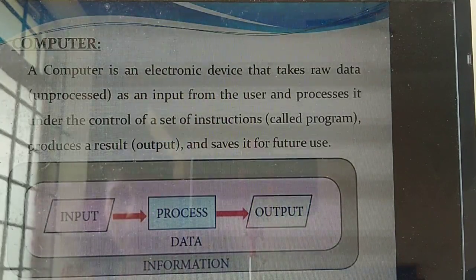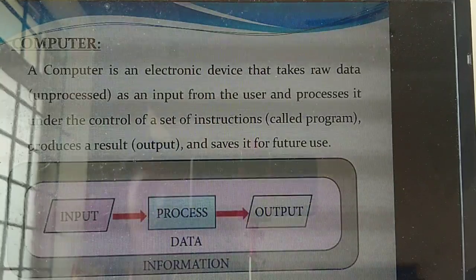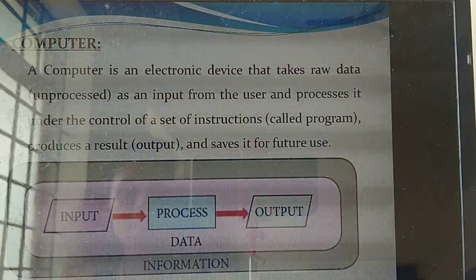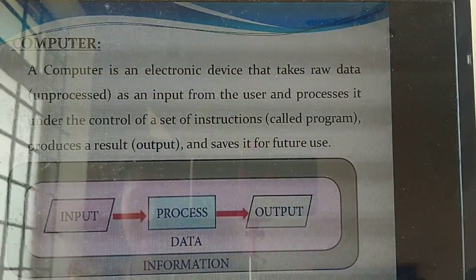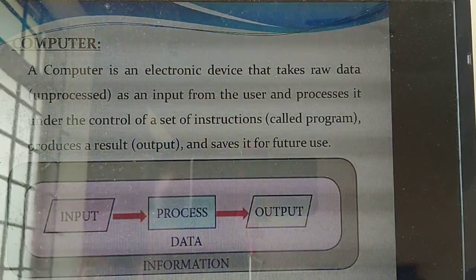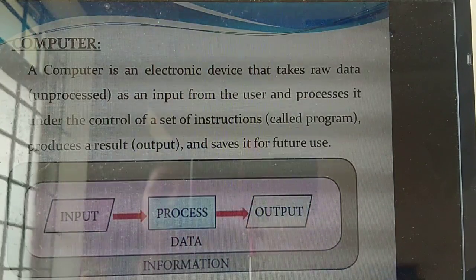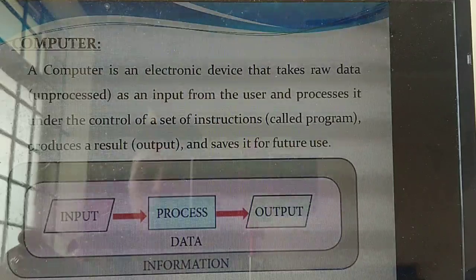A computer is an electronic device that takes raw data as an input from the user and processes it. Whatever you are giving, it will process under a set of instructions. That means based on some instructions it will work, and it saves the result for future. Understand? So what does the diagram explain?